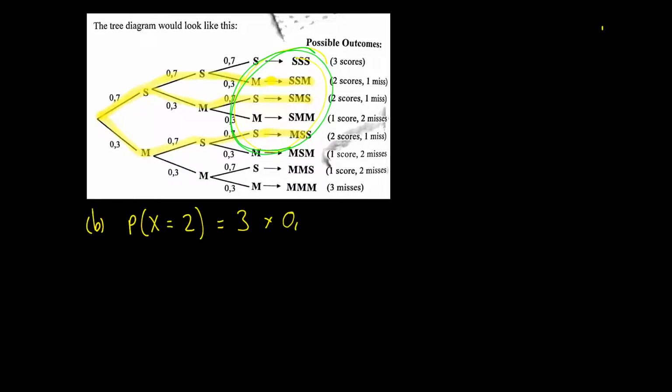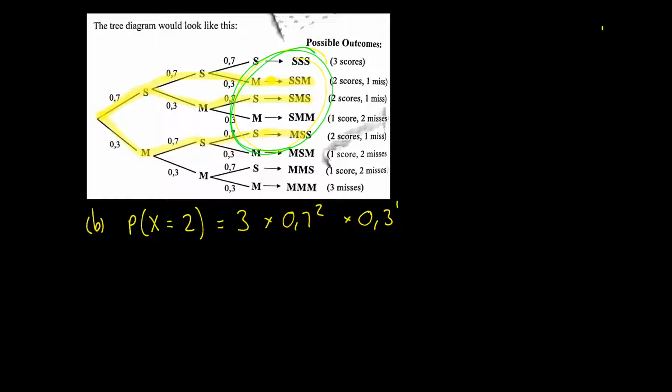So there are 3 ways times now 0,7 to the power of 2, because we're looking at her scoring 2 shots for each of those 3 branches on the tree diagram. And then for 2 shots scored, there will obviously be 1 shot, sorry, that should be 0,3 to the power of 1 shot that is missed.